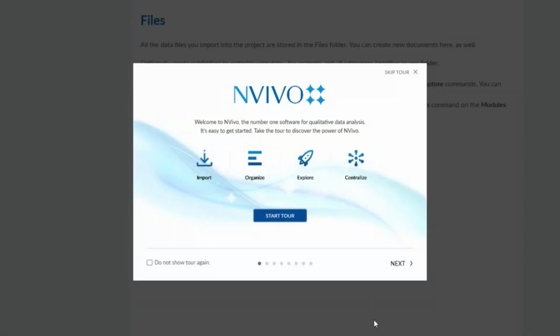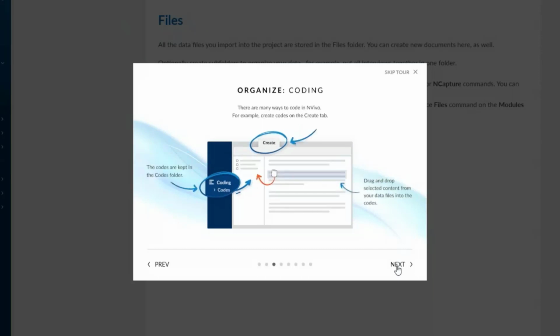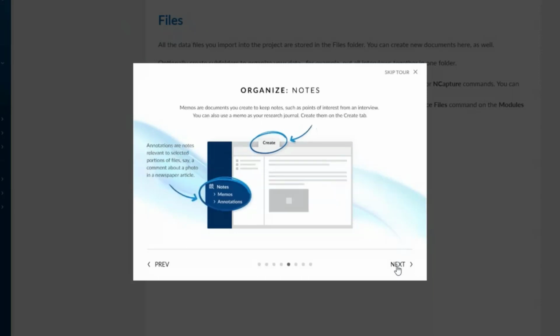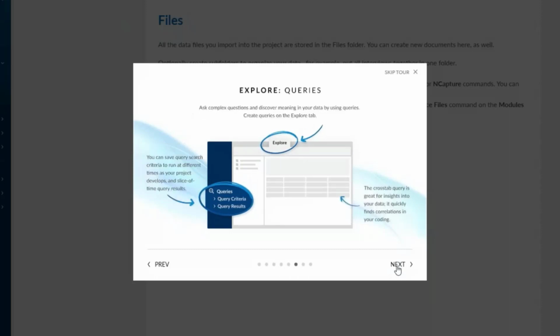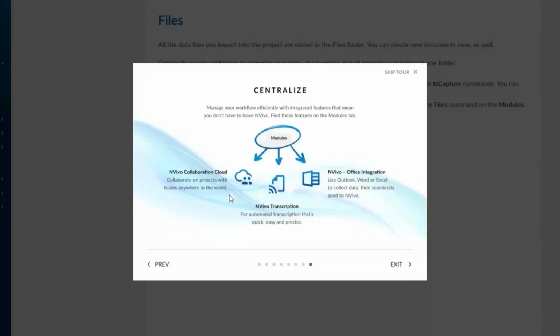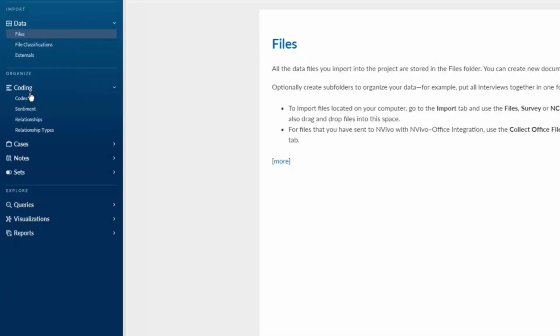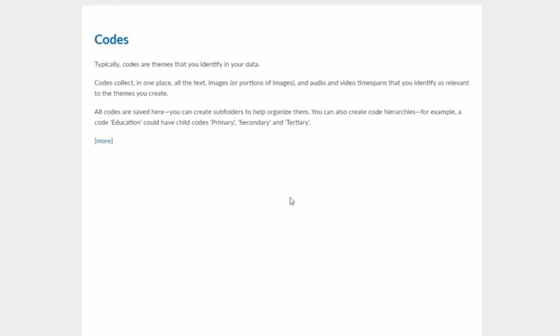When you first open up NVivo, you get this tour. It helps you navigate through the software. So it shows you where to import, how to organize and encode, how to organize your cases, how to organize notes, how to explore queries, how to explore visualizations, and all the different cloud-based modules. So NVivo Collaboration, NVivo Transcription, and Office Integration. And then another nice feature of NVivo is you'll get a description of the different parts of the software when you open them. So that can help you get acquainted with how the software works.